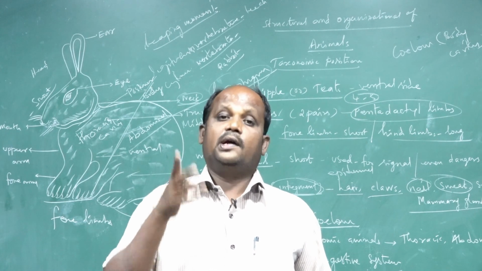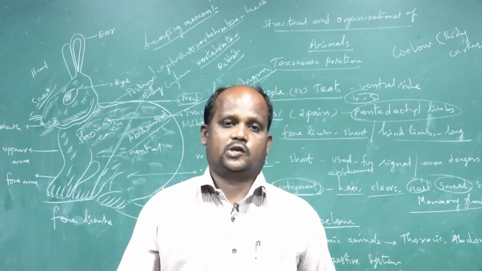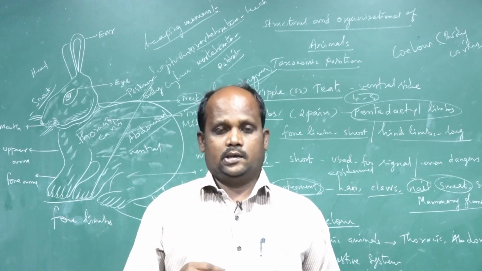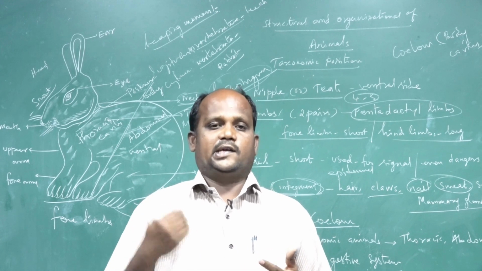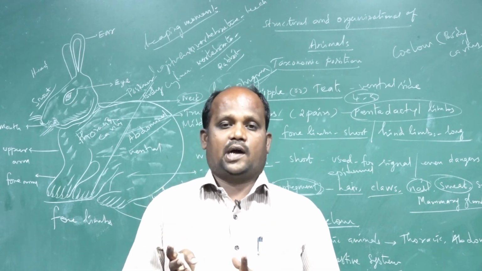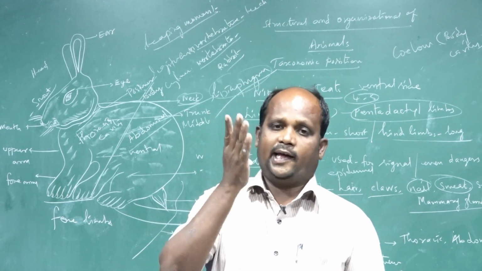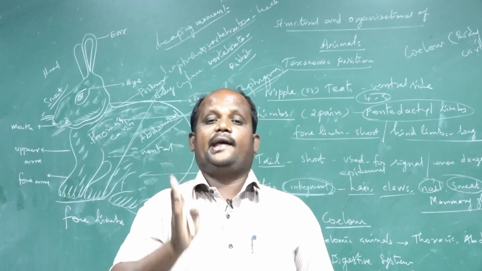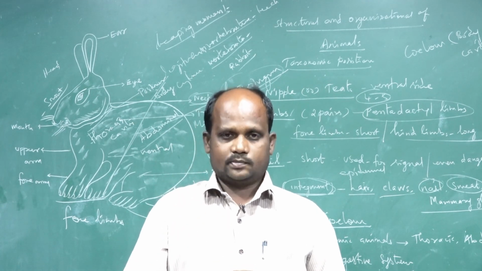These are also digestive glands. The small intestine and large intestine also have many glands, and there are the liver and pancreas. These are called digestive glands, otherwise called exocrine glands.